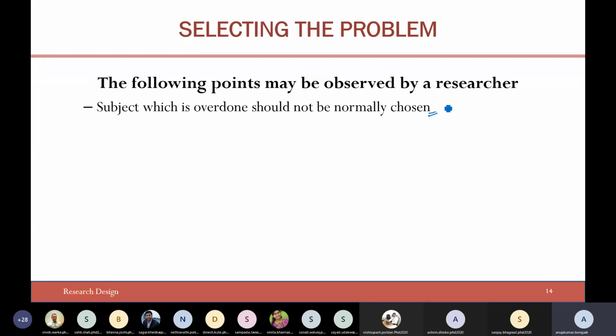Let me tell you my own case. When I initially started doing research on WSN, way back in 2008 or 2010 or something like that, wireless sensor network was quite an interesting area, and still it is a good research area where you can propose lots and lots of solutions for the existing problems, some of which are NP-hard, and still good solutions are needed for those.